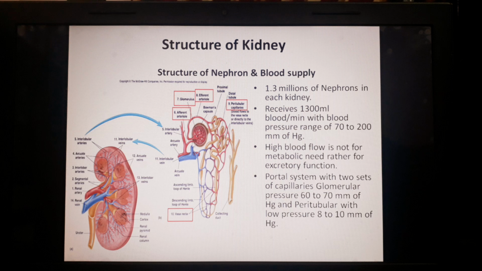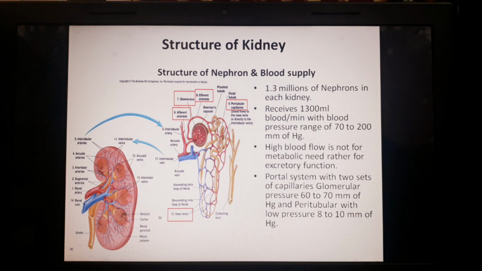capsule. Over there they get divided into multiple fine capillaries and make a tuft-like structure called the glomerulus. These capillaries again reunite and form the efferent arteriole. Then this efferent arteriole divides again into multiple capillaries, making a network around the different parts of the tubules.